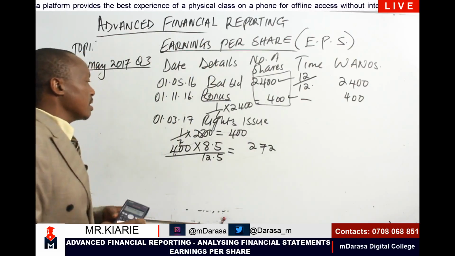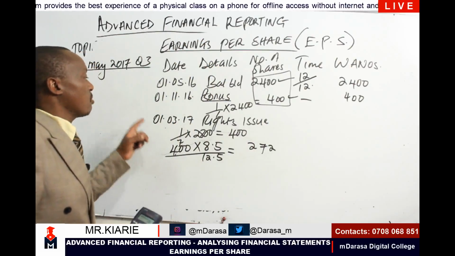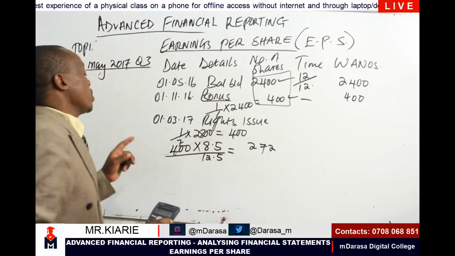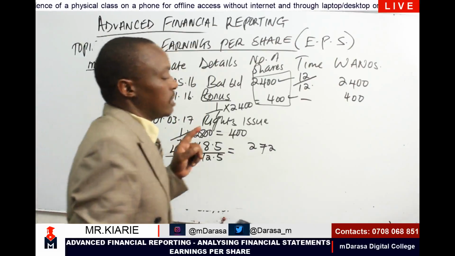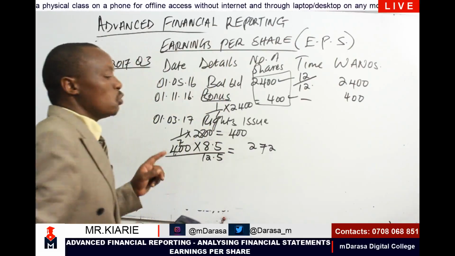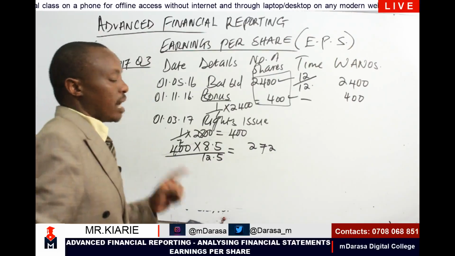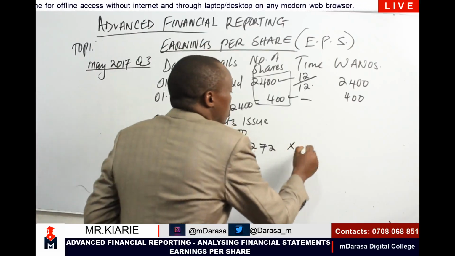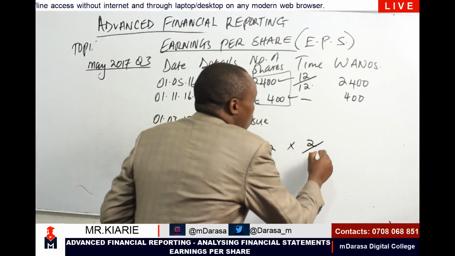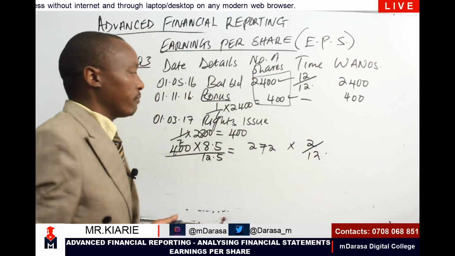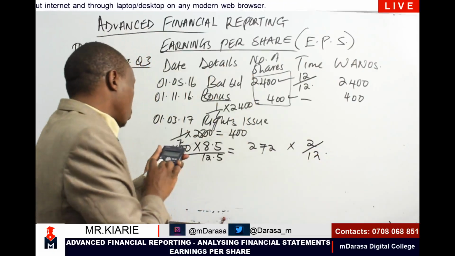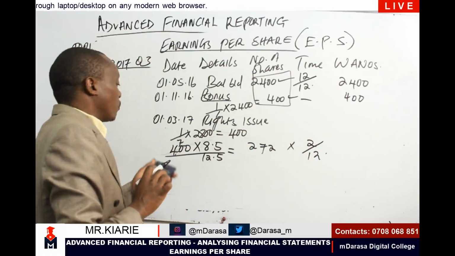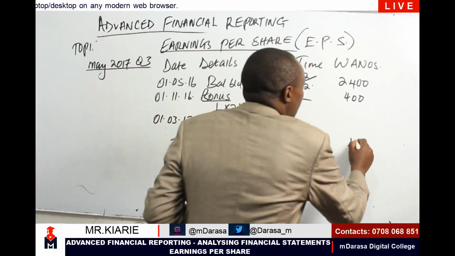And considering that this was done on 1st of March 2017, up to the end of the year, which is 30th April 2017, that should be 2 months only. That is the month of March and the month of April. Therefore, these shares should be weighted on the basis of 2/12. So, once I multiply 272 by 2 divided by 12, I'm getting 45.3333 recurring.